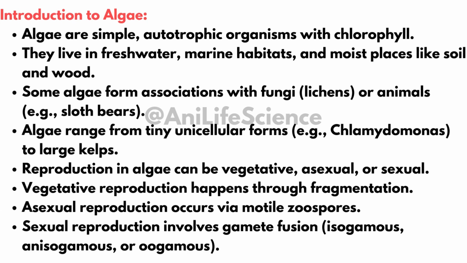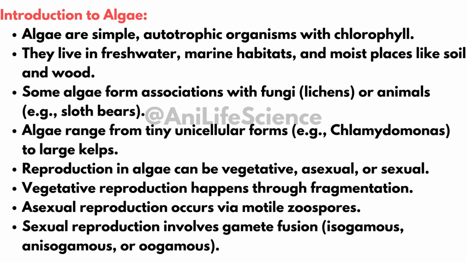Introduction to algae. Algae are simple, autotrophic organisms with chlorophyll. Found in freshwater, marine habitats, and moist places like soil and wood. Symbiotic associations: some algae form associations with fungi or animals. Size and forms range from tiny unicellular forms to large kelps.